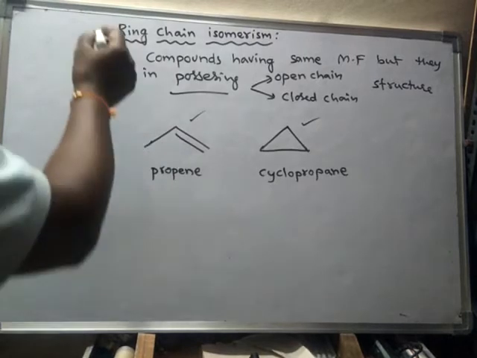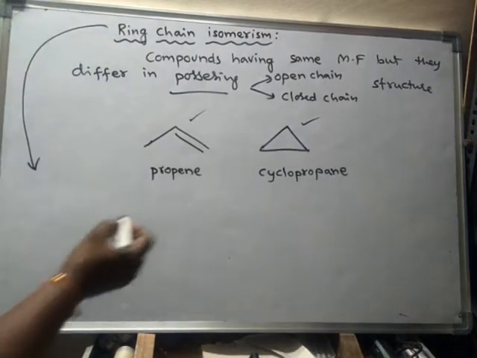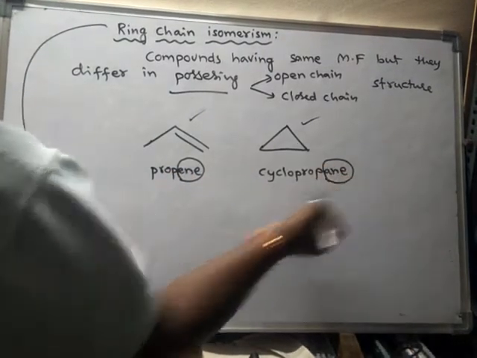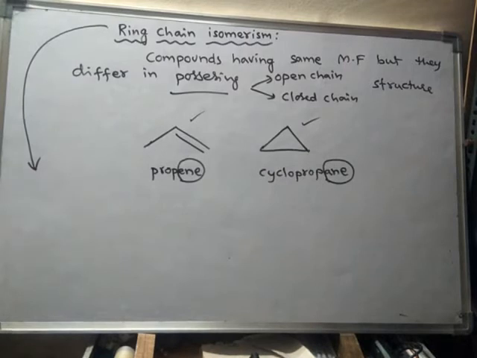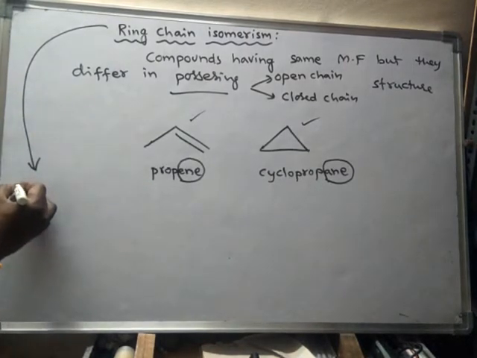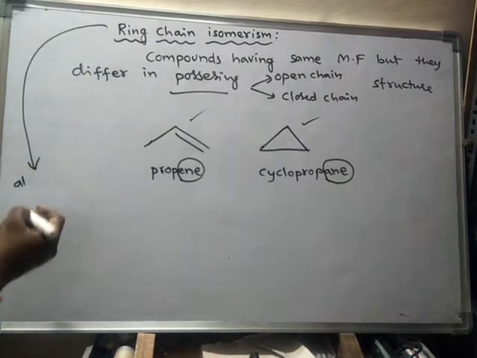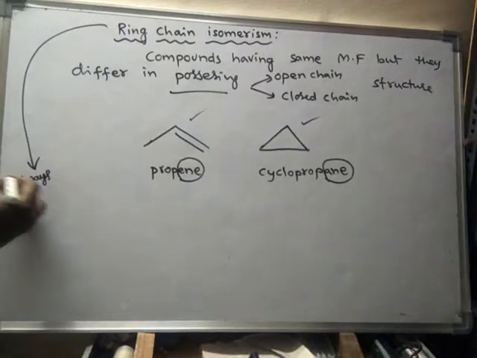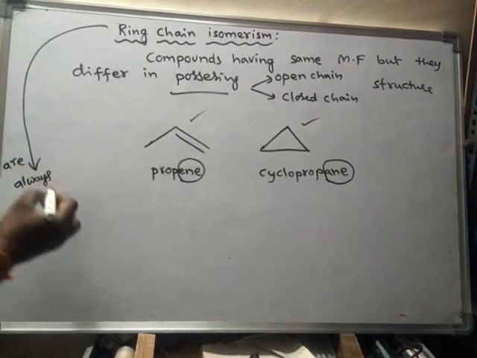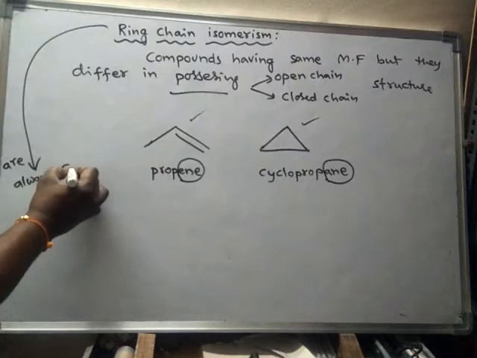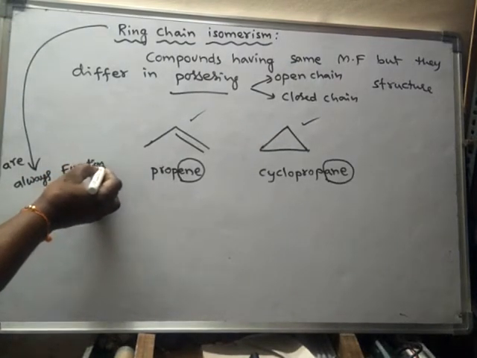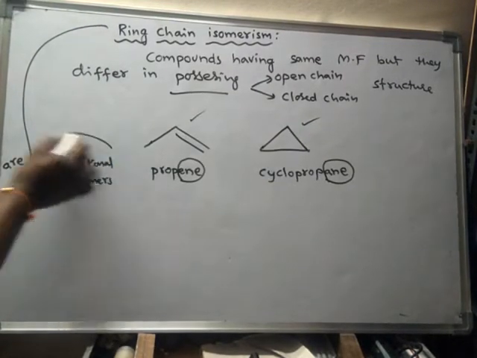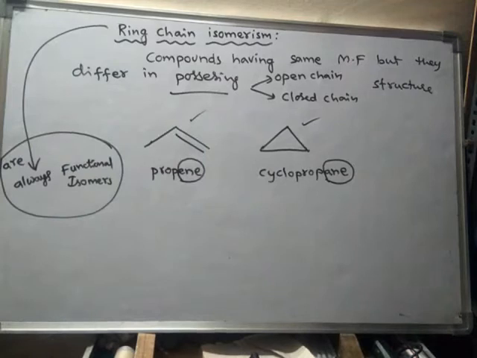So remember, ring chain isomers are nothing but compounds where one is open chain and the other is closed chain. Hence they are said to be functional isomers. Ring chain isomers are always functional isomers. Remember that ring chain isomers are always functional isomers.